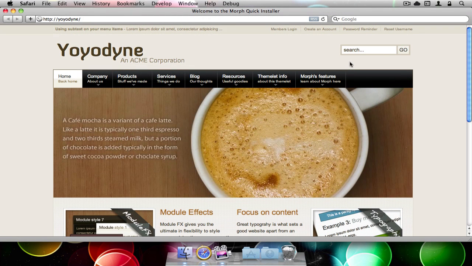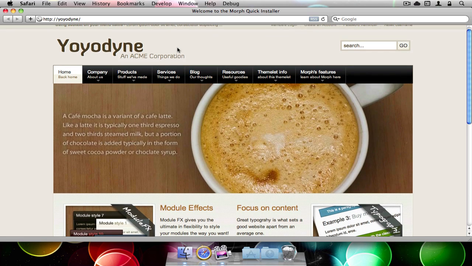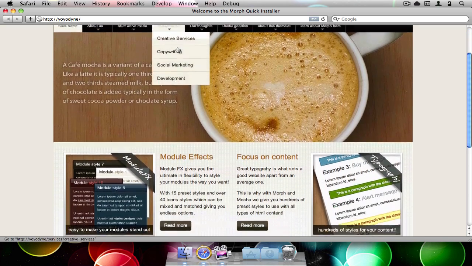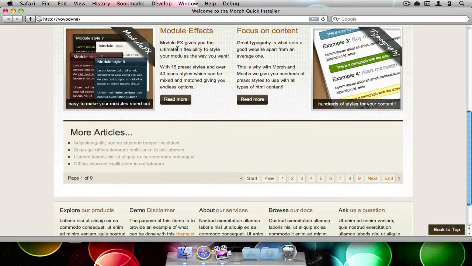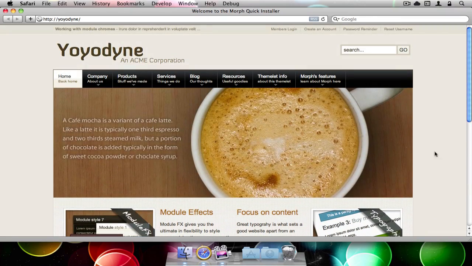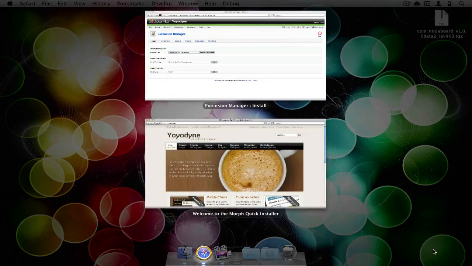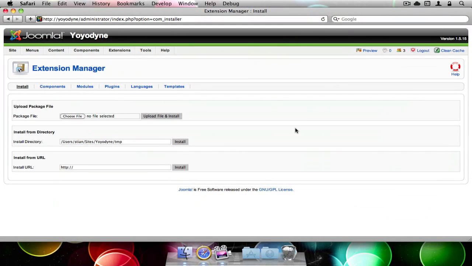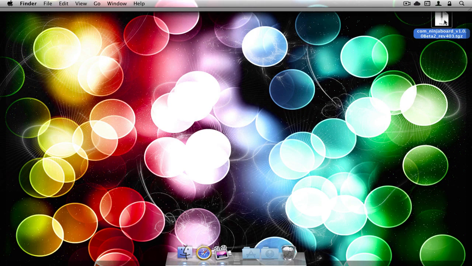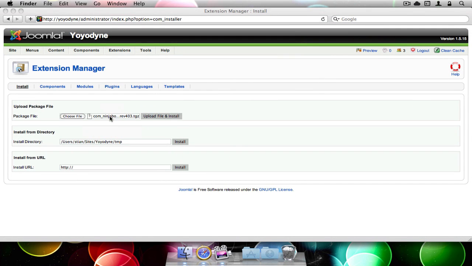In this tutorial I will show you how to install Ninjaboard on Mocha, themed by Joomla Junkie. As you can see here, it's just a vanilla install of it. So let's go to the admin, and right here on my desktop I got a fairly new zip of Ninjaboard ready. So let's just drag it over here and upload and install.